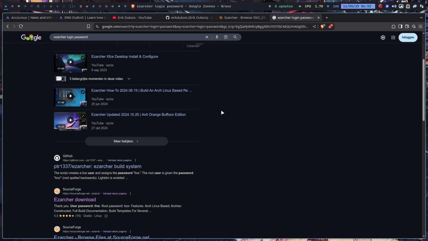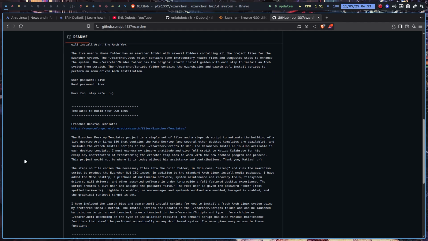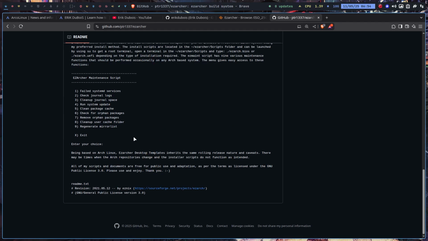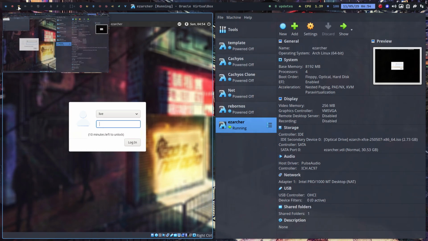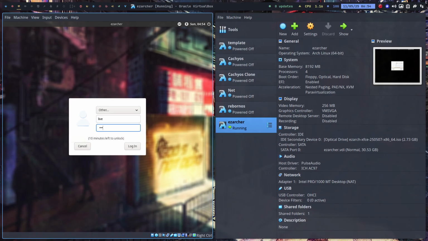Anything that has been used in the past that's different? Yeah, root spelled like this. What am I doing wrong? I don't know, right? Live, other, live, and then T-O-O-R.